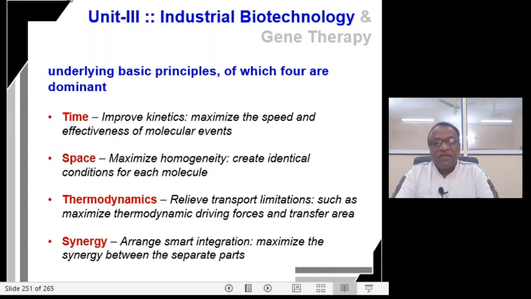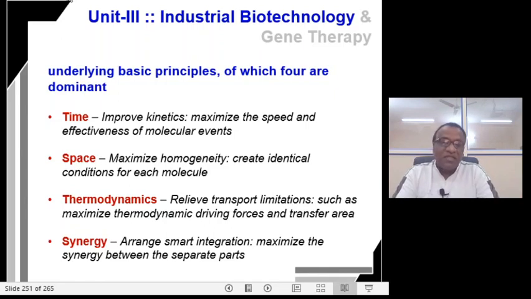And maximizing the transfer area. So for example, in an aerobic fermenter, the microbes are grown by bubbling oxygen into the liquid, and we need to create the right conditions for these organisms to grow.